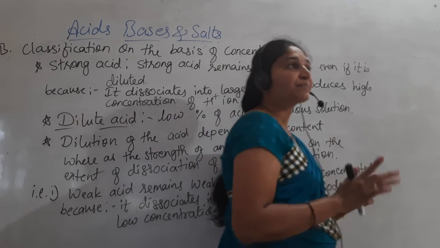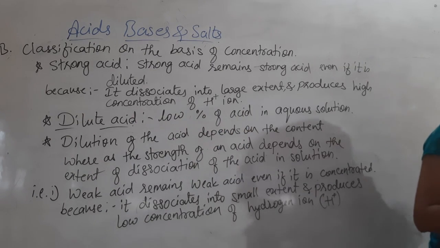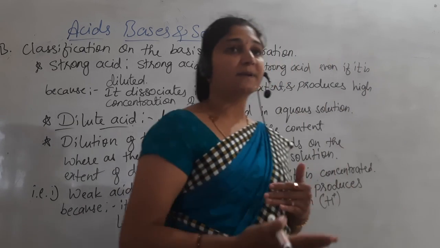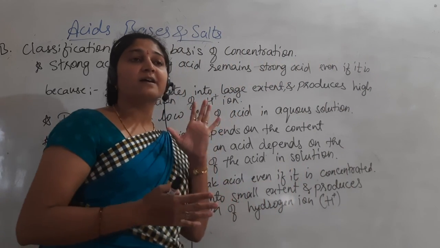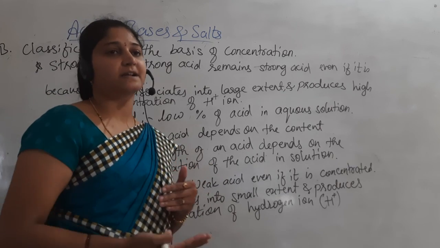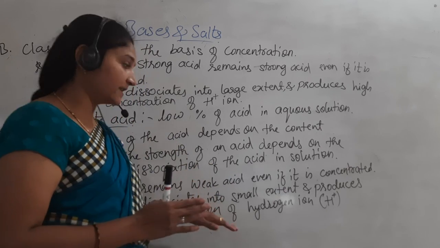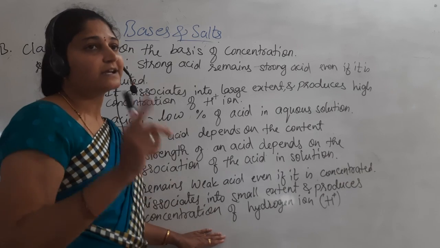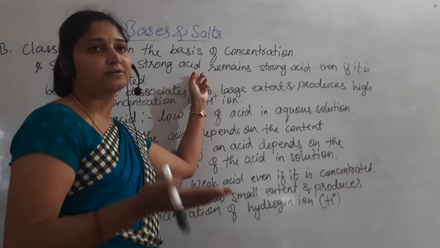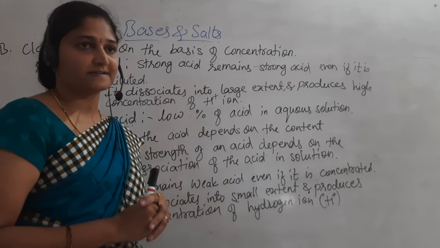That's the reason here we study strong acids and weak acids. Strong acid means what? The acids which completely dissociate to form ions, right? And weak acids partially dissociate. That's the reason even if we concentrate, they remain weak acids only. If strong acids are diluted, they remain strong acids.